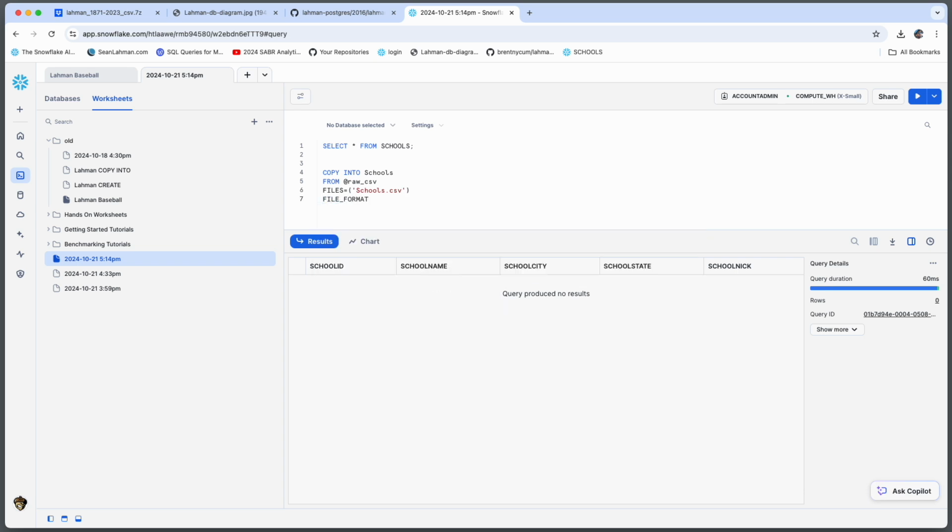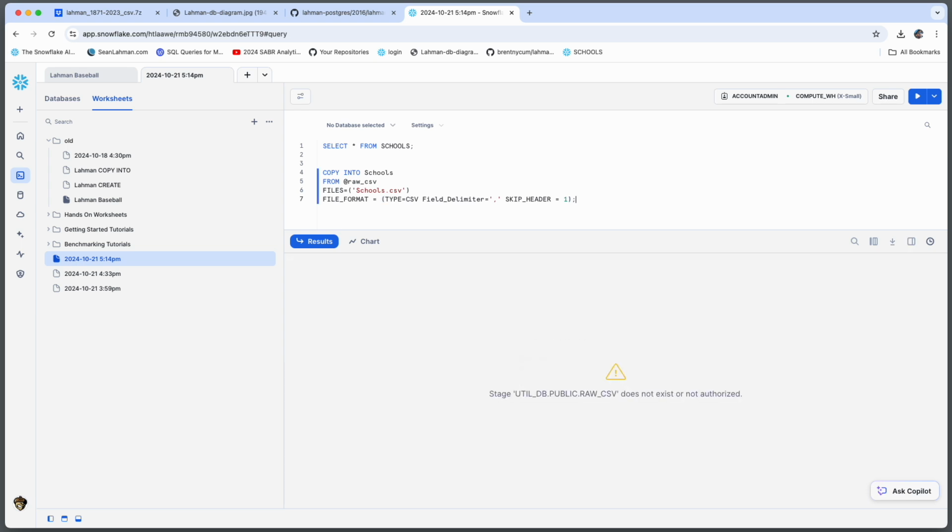After opening a new worksheet, I create a copy statement. Since this is a CSV file, we have to tell it the file format, that we want to skip the first row because it's a header. We want to point to our stage, point to the file name. Always remember, when you open up a new worksheet, make sure you're connected to a database and a schema that you want to use. Otherwise you're going to get this type of error.